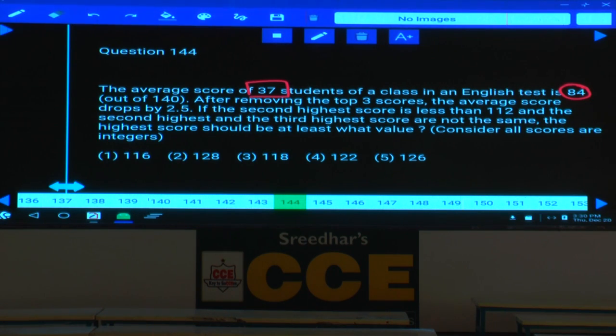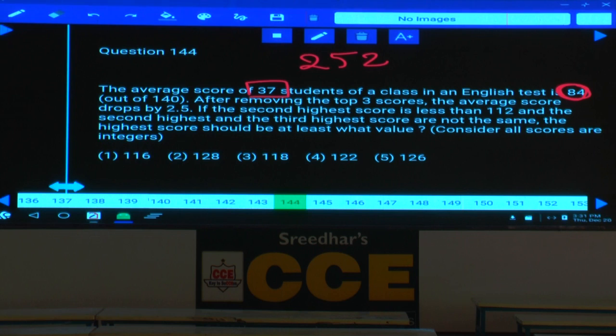Now, you are removing the top 3 candidates. If the toppers' average is also 84, three 84s, how much? 252. So if the toppers' total marks for 3 members together is 252, and you remove them, will there be any change in the average?